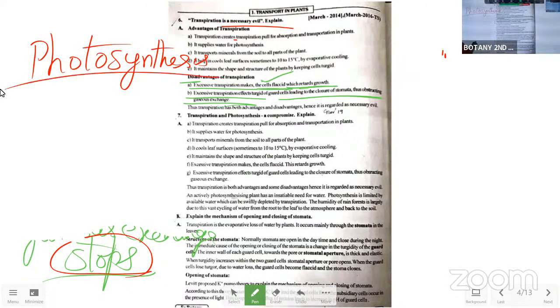So this gaseous exchange, which is stopped by this more transpiration, leads to the stopping of photosynthesis. With this, food preparation is going to be stopped in the plant body.